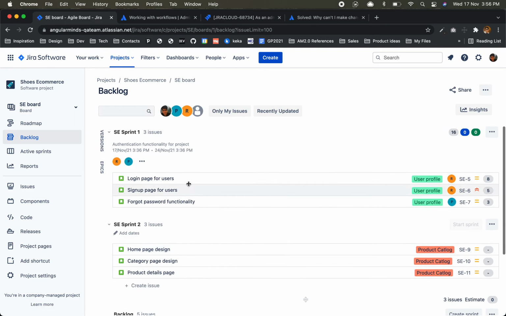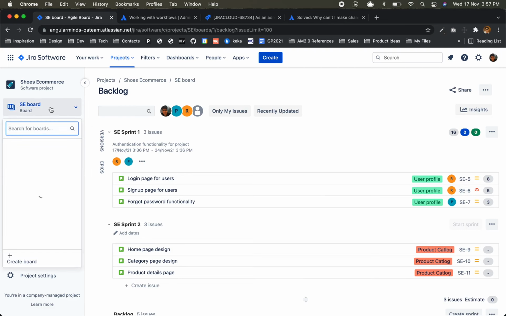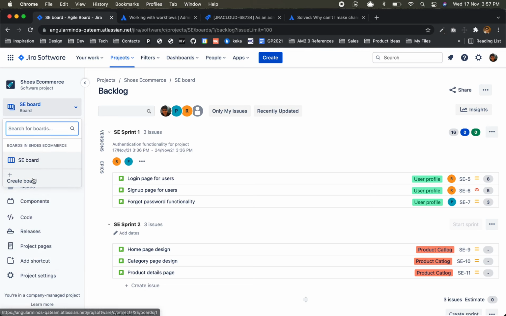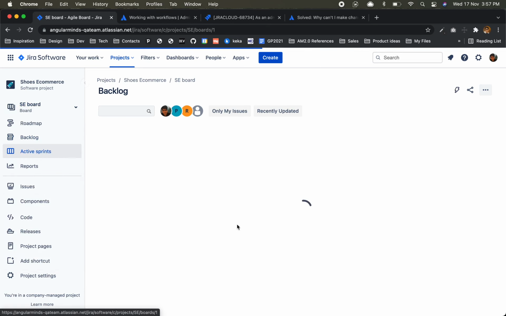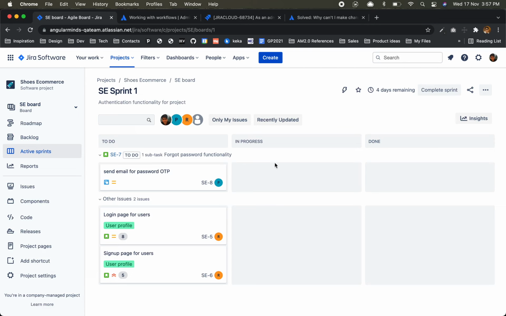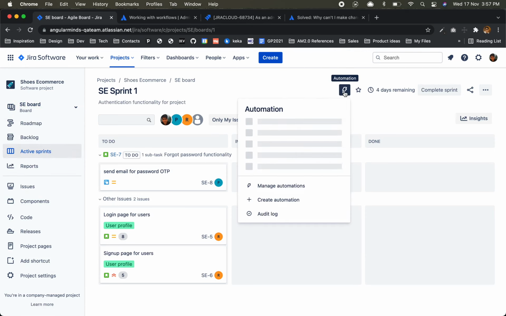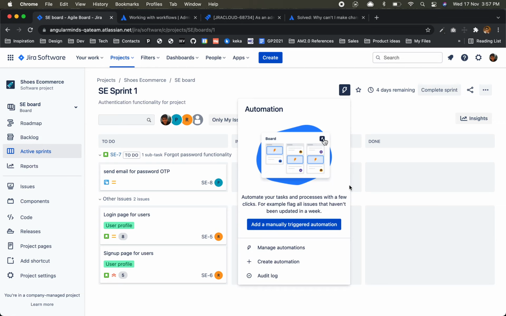So, SC board. This is my board. I don't like automation. This you don't have to check.